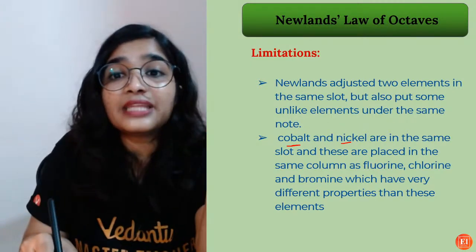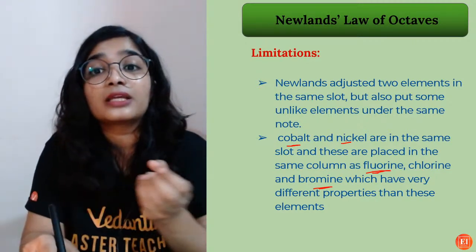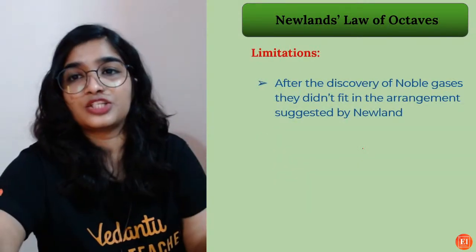But cobalt and nickel, they were put in the group of non-metals, fluorine, chlorine, bromine. The chemical properties were completely different. That is the major limitation.